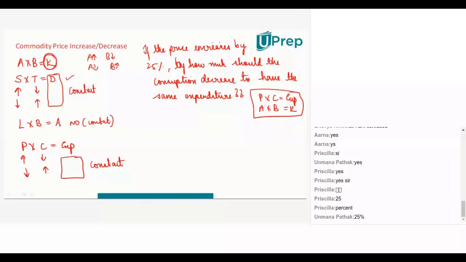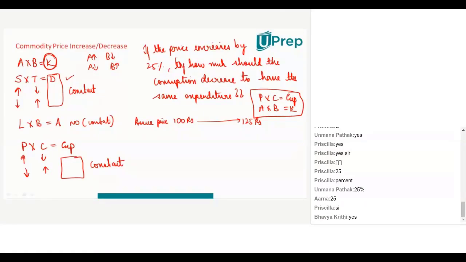Anyone with any other answers? Arnav, what's up with you? Vatsala and Bhavya, what do you say? So brilliant, everyone is giving the wrong answer. Now let's look at why you guys are giving the wrong answer. Let's think logically. For example, assume the price to be 100. If the price is 100 and it increases by 25%, the price becomes 125 rupees. All of you agree? Yes or no? As I'm writing the steps, I want yeses and nos in the chat so that I know all of you are following.